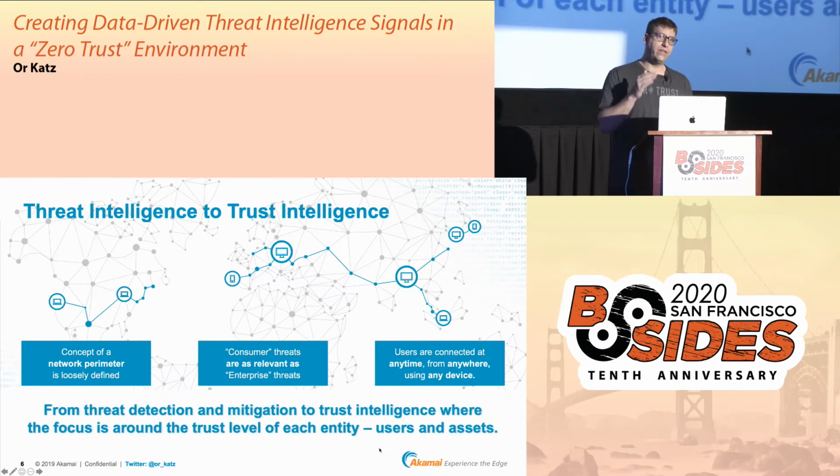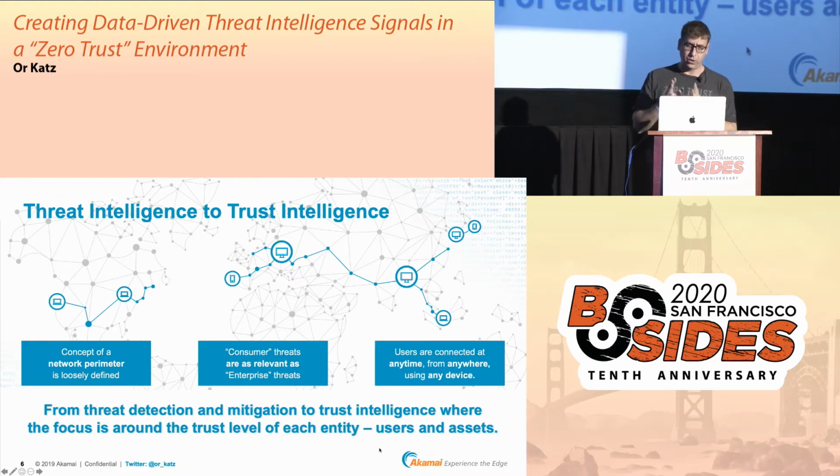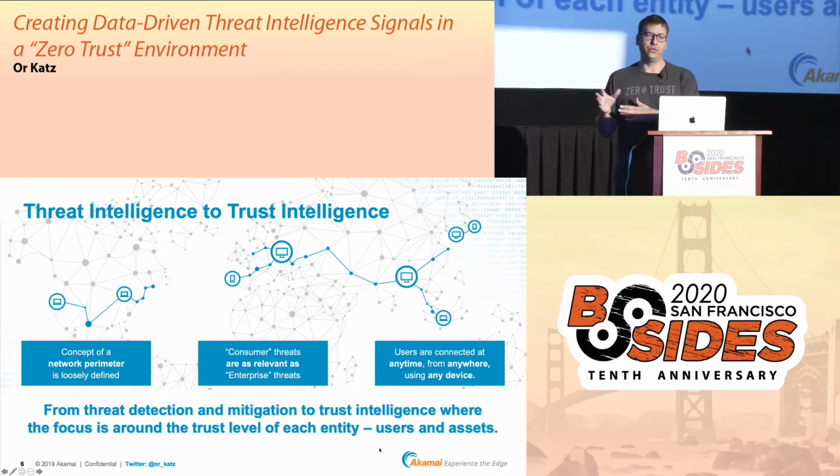And the conclusion of that for me was, okay, when we talk about perimeter-driven intelligence, we are talking about threat intel, and we are more focused on detection and mitigation of the threats. While we move into zero trust architecture, we need to change our focus. We need to do what I call trust intelligence, where we focus on the entities that are being connected, users and assets, and we need to determine the trust level for each of those entities.